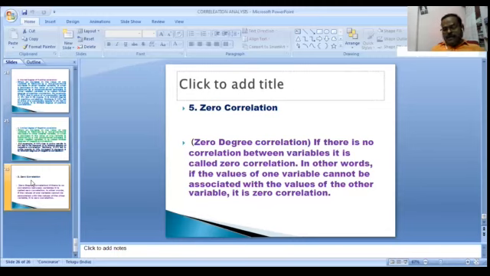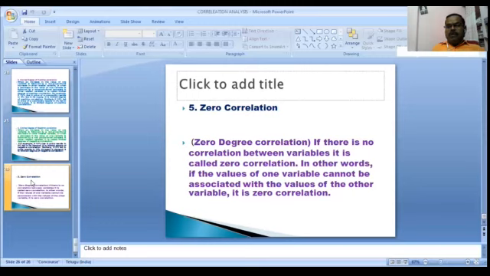What is the multiple correlation? It refers to the relationship between more than two variables. What is the partial correlation? It implies that the relationship of two or more variables is examined, excluding the other variables included in the calculation of total correlation. This is the partial correlation.